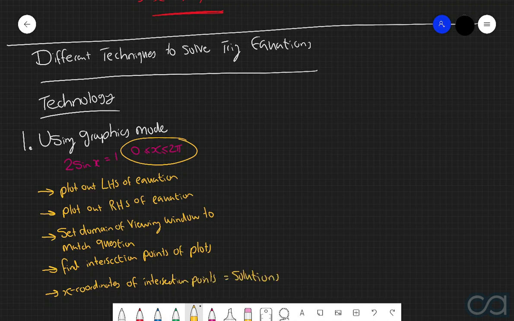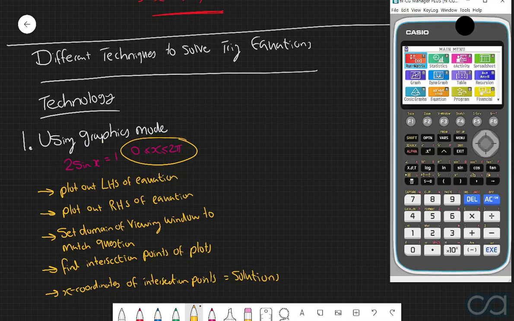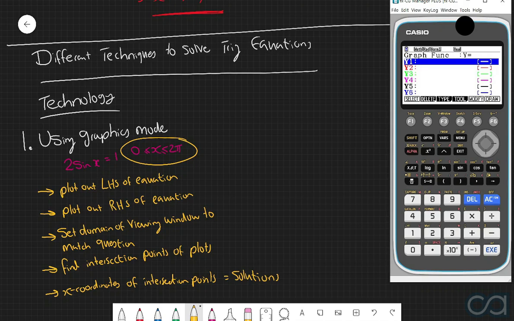Now, with that being said, let us now open up our graphics calculator and use this method to solve this equation here. So we're going to come down to our graphics mode, and the first function that we're going to put in is the left-hand side of this equation, so in other words 2 sine of x. Then the right-hand side is just 1. Now we're going to execute this, and we're going to go shift viewing window, and we're going to set the domain between 0 and 2 pi. So 0 is our minimum, then 2 pi is our maximum.